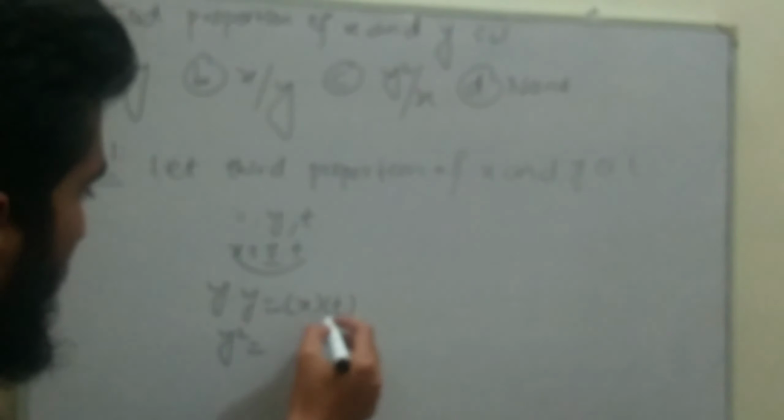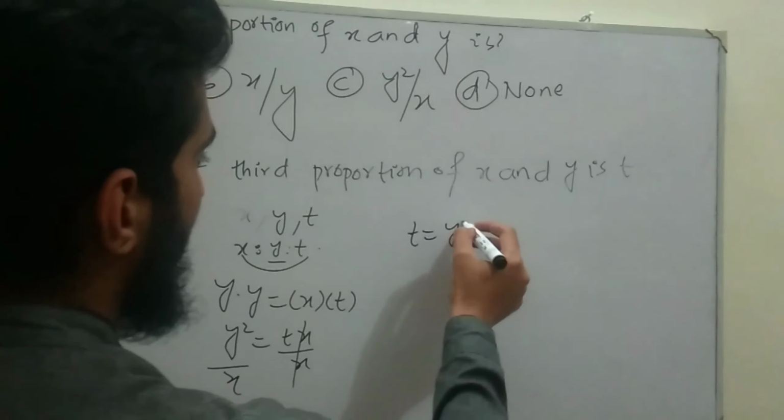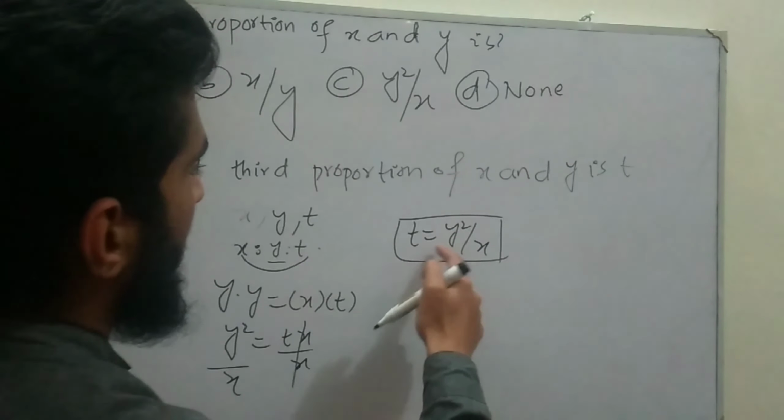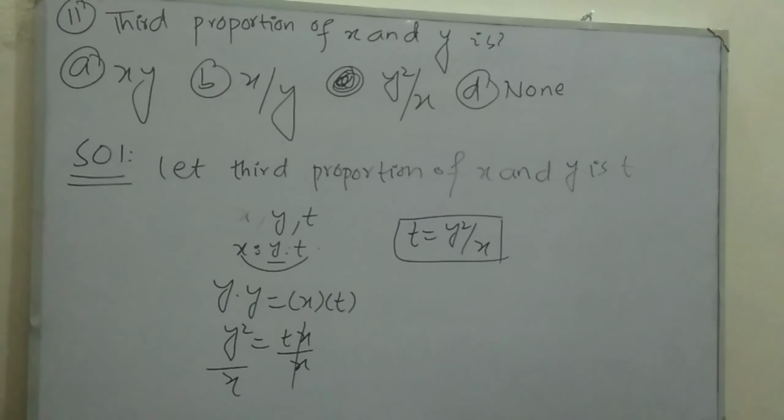So multiplying y with y gives us y square is equal to, on the right hand side, tx. Dividing both sides by x, the value of t will be equal to y square divided by x. Hence our third proportion, which is t, is equal to y square divided by x. So the correct choice is option C.